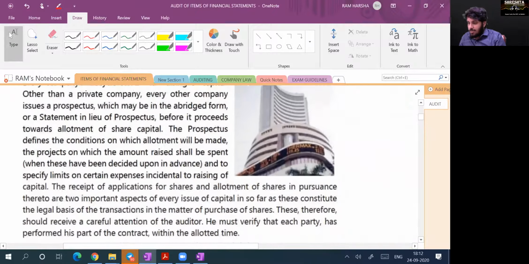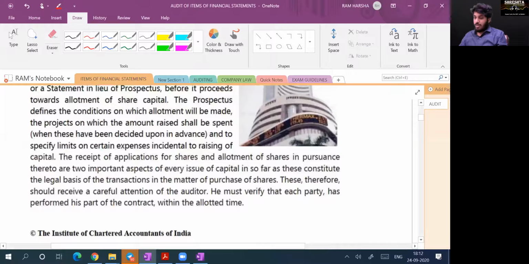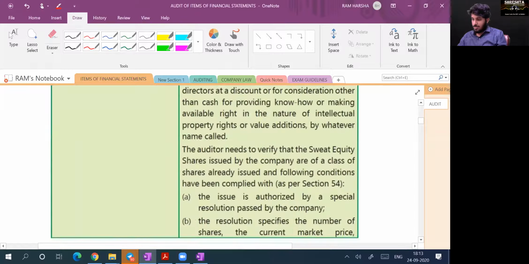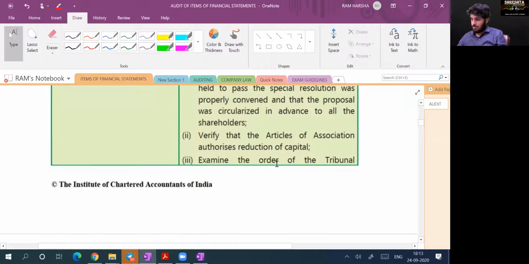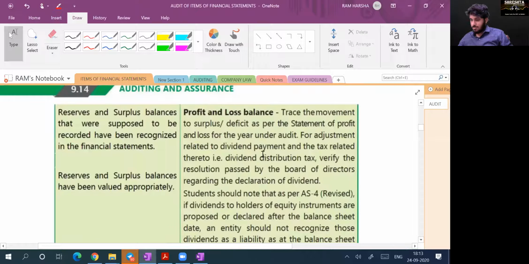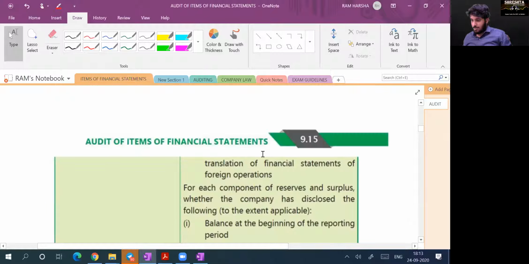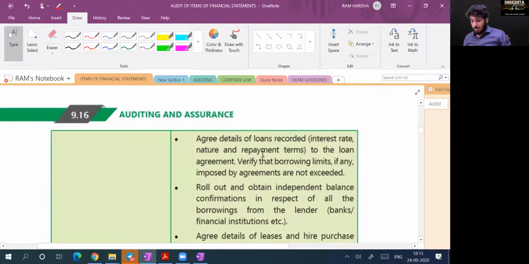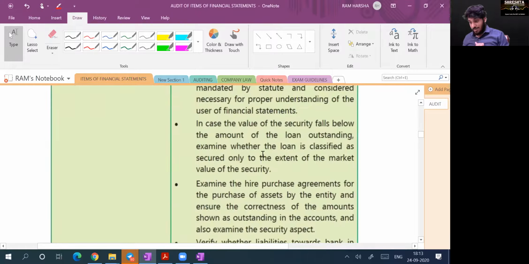Now, first we will see balance sheet items. How to verify balance sheet items, that we will check first. Once we understand the balance sheet items, it will be easy for us to understand. First P&L, sorry. First we will verify P&L items.